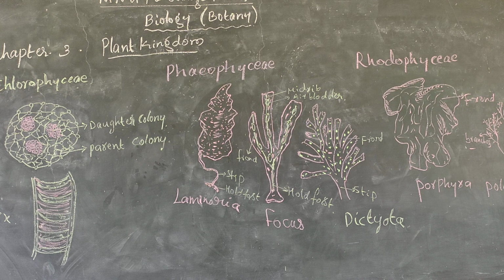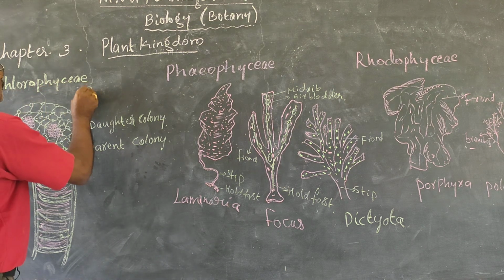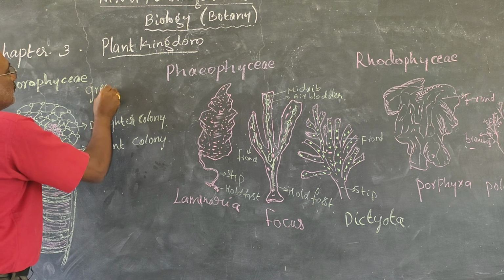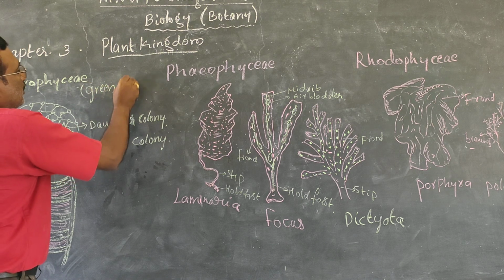Here it is very simple. The Chlorophyceae examples are Volvox and Spirogyra. Commonly Chlorophyceae has a green pigment. It is a green algae. Chlorophyceae is commonly called green algae.